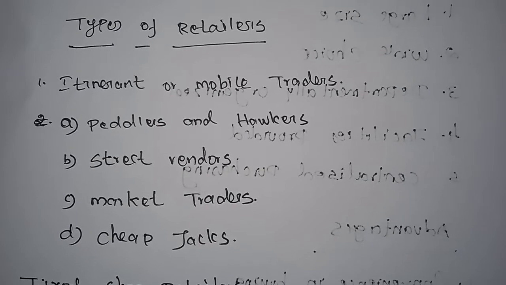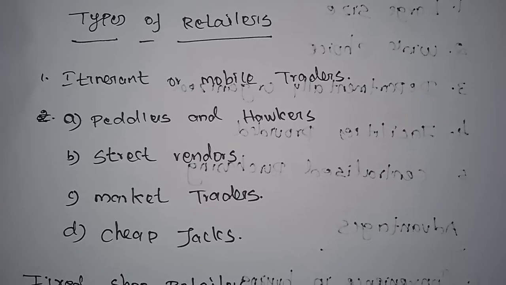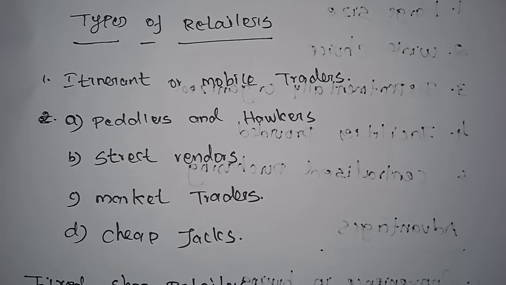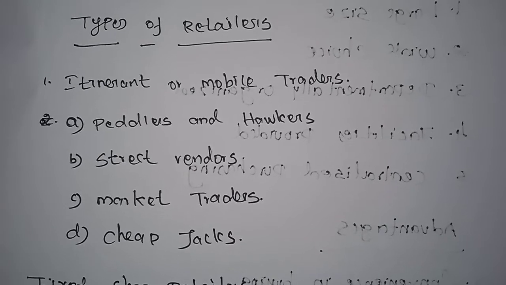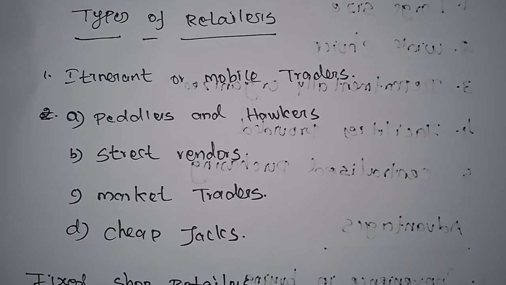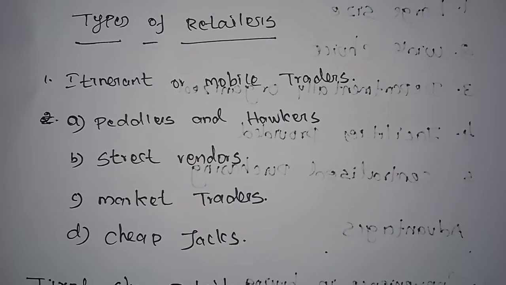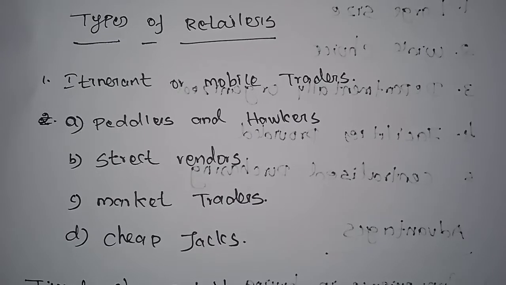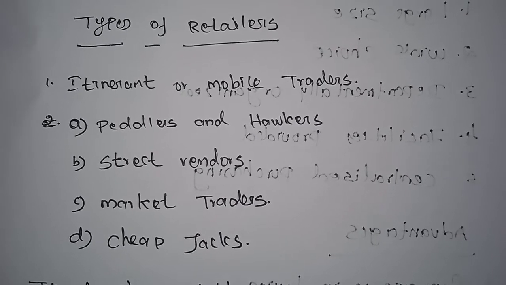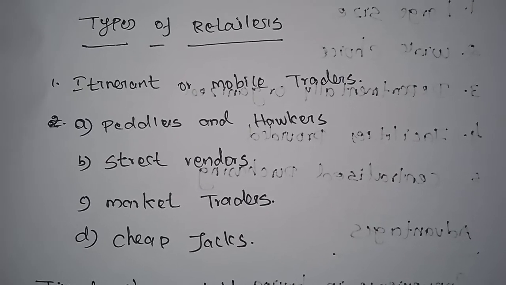First one, the itinerant or mobile traders. The traders who have no fixed place of sale are called itinerants. They move from one place to another in search of customers. They are also known as mobile traders. Mobile traders deal in low-priced daily usable items such as fruits, vegetables, fish, clothing, books, etc.